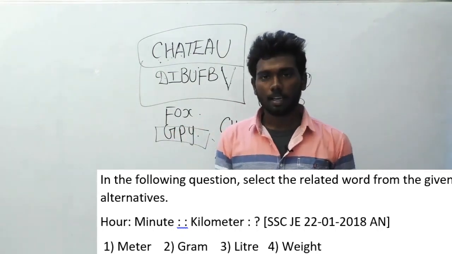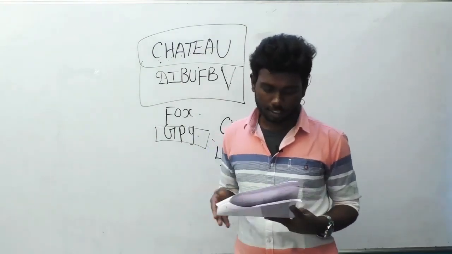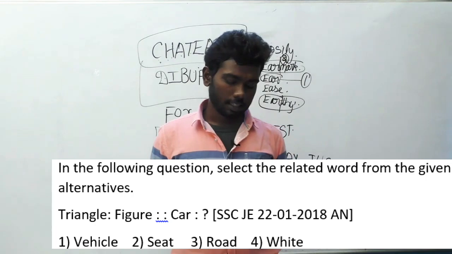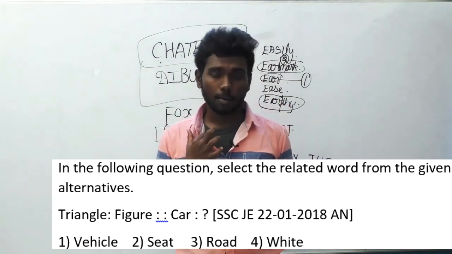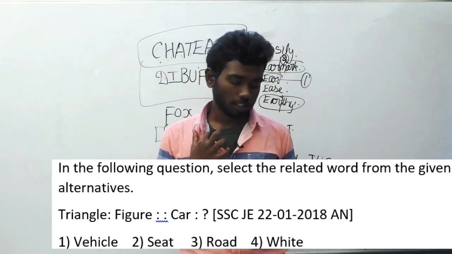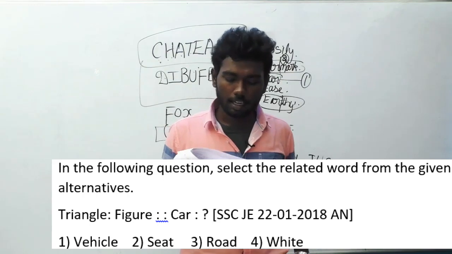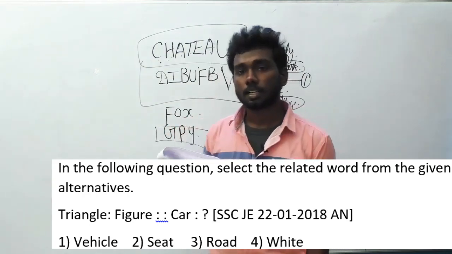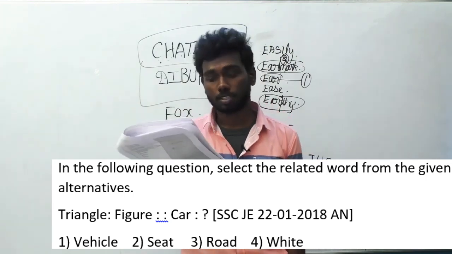Option A, meter is the correct answer. Let's move on to the 199th question. In the following question, select the related word from the given alternative. It is a verbal analogy question. Triangle is to figure implies car is to what. This question was asked in SSC JE 22nd January 2018 afternoon session.